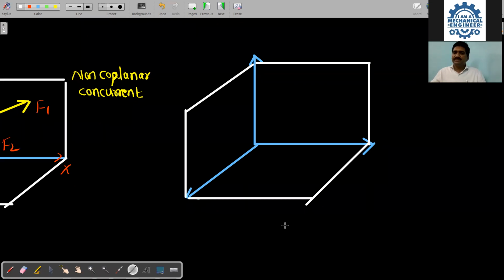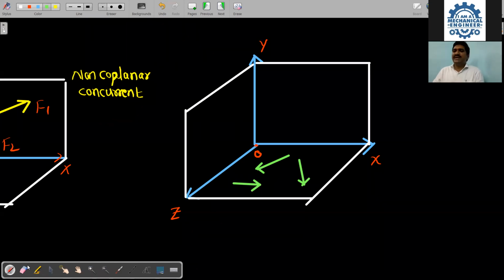There is a case. Okay, so this becomes the origin. Now x, y, and then z. Now just see, I'm having only some 3 to 4 forces like this. 1, 2, this one is 3.